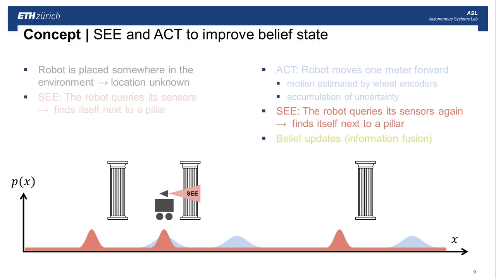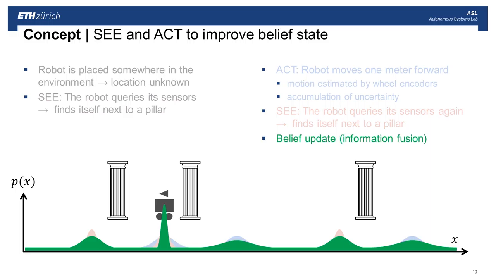But in this situation, now after the first movement, the robot has prior information, which is actually still seen here, this blue information. And now by fusing the new information coming from the perception with the previous estimate of the position, which is the blue distribution, the robot can infer a new situation where we can clearly see here there is a peak at the current location where the real location of the robot is.